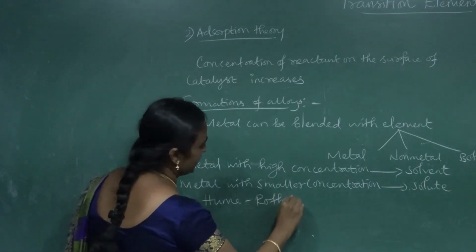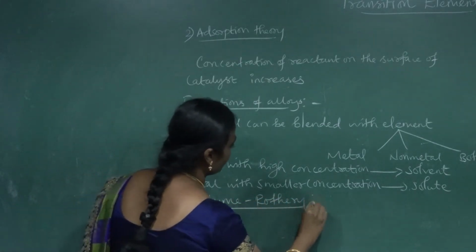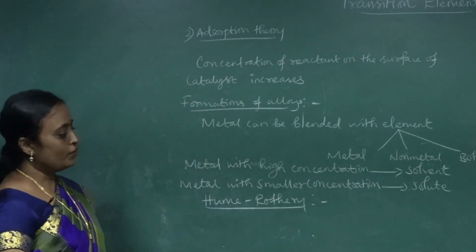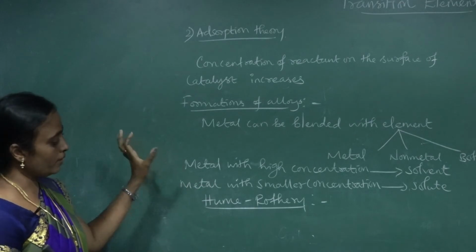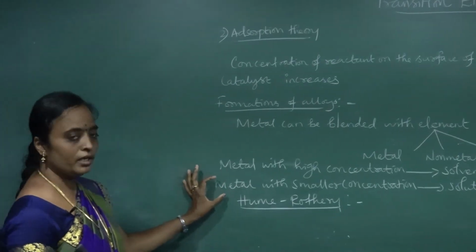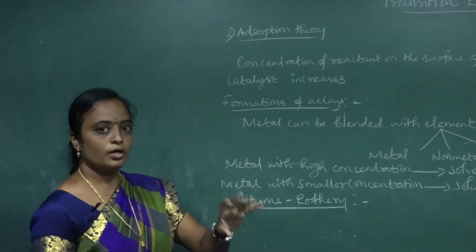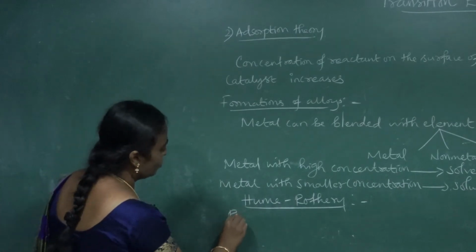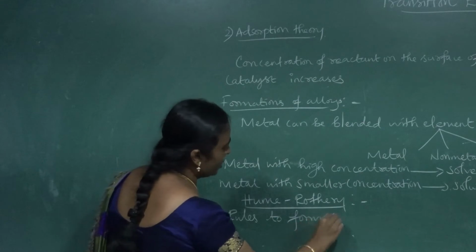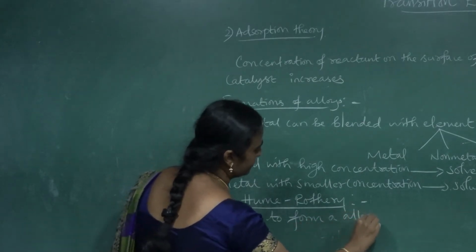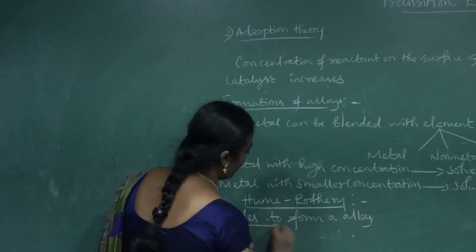scientists, okay, according to the Hume-Rothery rule, if you want to form a perfect alloy, whatever may be the metal and the non-metal, you should follow some rules. What are the rules to form an alloy?